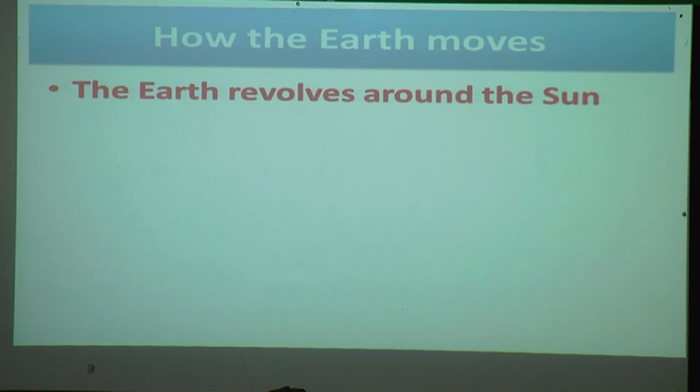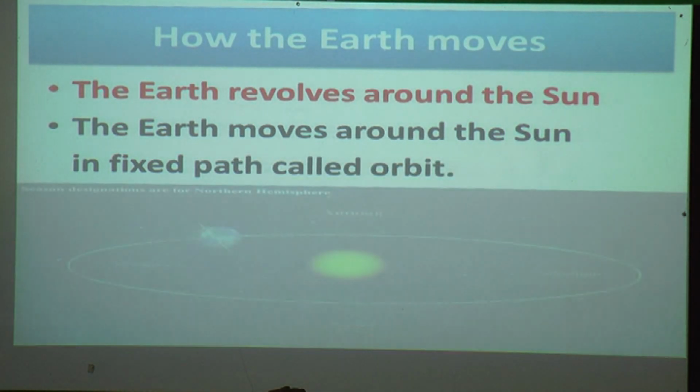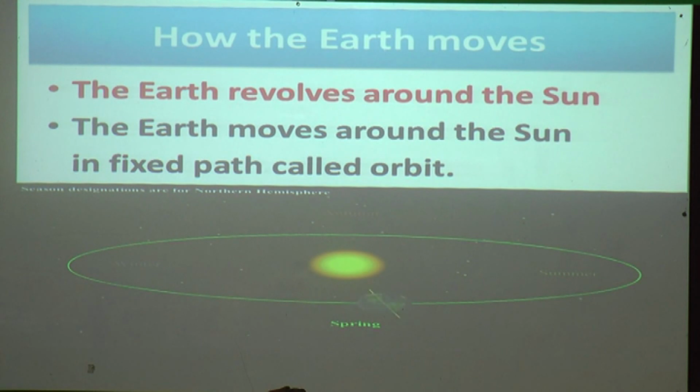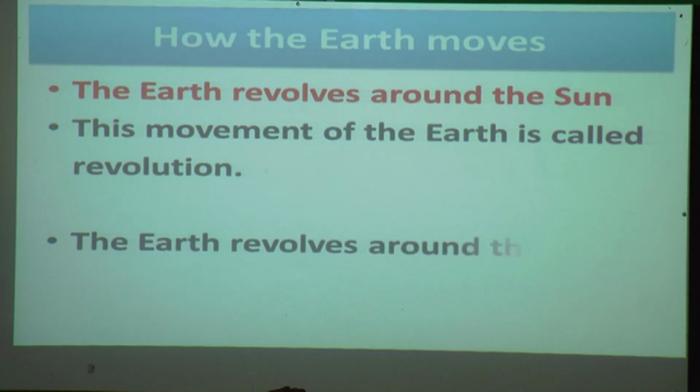Now we'll see how the earth revolves around the sun. The earth moves around the sun in a fixed path called an orbit. You know this; we have seen it in the last session also. That green round is called the orbit. This movement of the earth is called revolution. When the earth moves around the sun, it is called revolution.